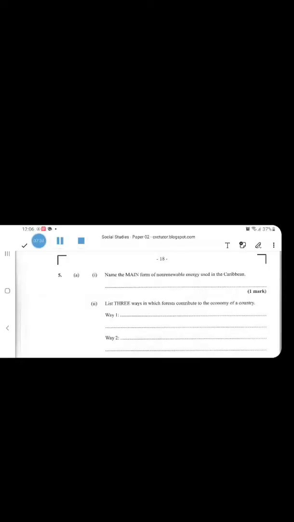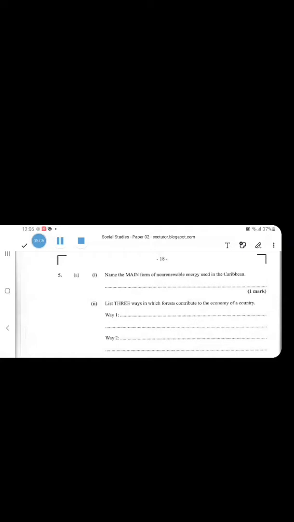Question 5. Name the main form of non-renewable energy used in the Caribbean. It's an easy question. Petroleum, 1 mark. List 3 ways in which forests contribute to the economy of a country.